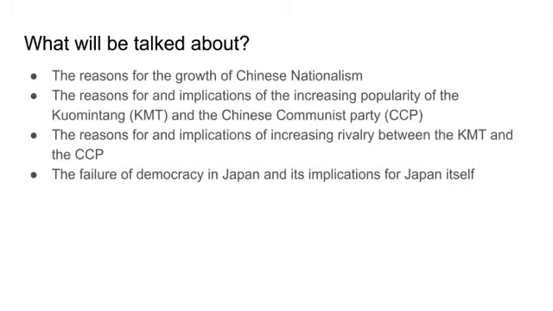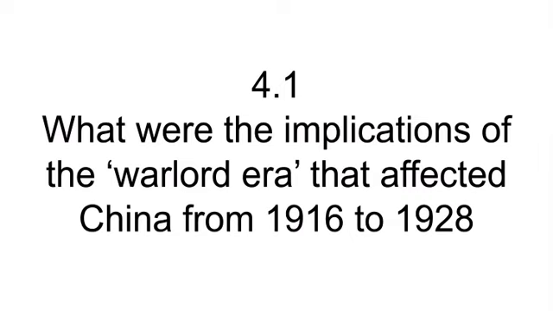This chapter is about the reasons for the growth of Chinese nationalism, the reasons for and implications of the increasing popularity of the KMT and the CCP, the reasons for and implications of increasing rivalry between the KMT and CCP, and the failure of democracy in Japan and its implications for Japan itself. I will be talking about 4.1. What were the implications of the warlord era that affected China from 1916 to 1928?